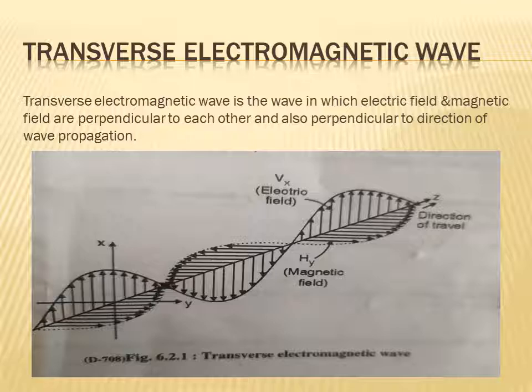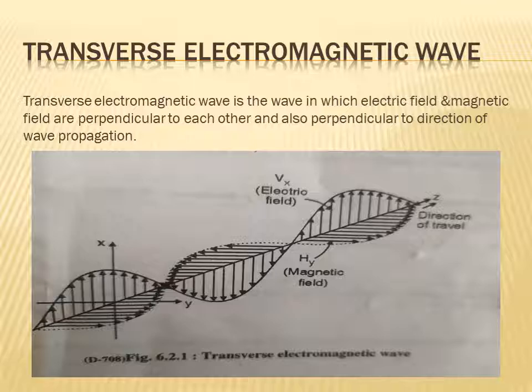See in the figure, the x-axis shows the electric field, the y-axis shows the magnetic field, and the z-axis shows the direction of travel of the wave. The x-axis and y-axis are perpendicular to each other and both fields are also perpendicular to the direction of wave propagation.